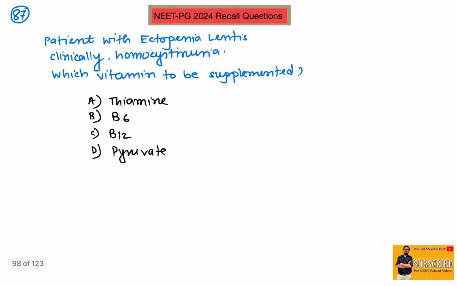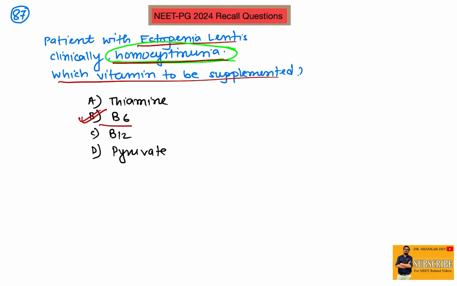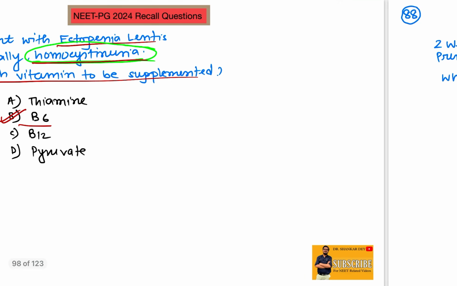Coming to question number 87, patient with ectopia lentis. I think this was a clinical scenario based question. I don't remember actually what the question in the scenario was, but whatever I have heard from my juniors, it was a case of homocystinuria, and the question asked which vitamin is to be supplemented in this case. Obviously it is vitamin B6. So vitamin B6 and cysteine are supplemented in a patient of homocystinuria. So the answer is vitamin B6.